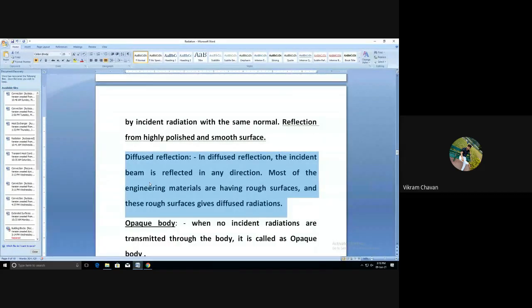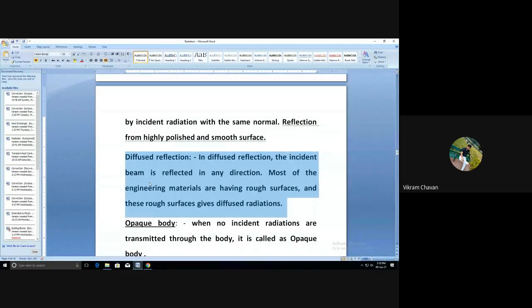In diffused reflection, the incident beam is reflected in any direction. Full stop.